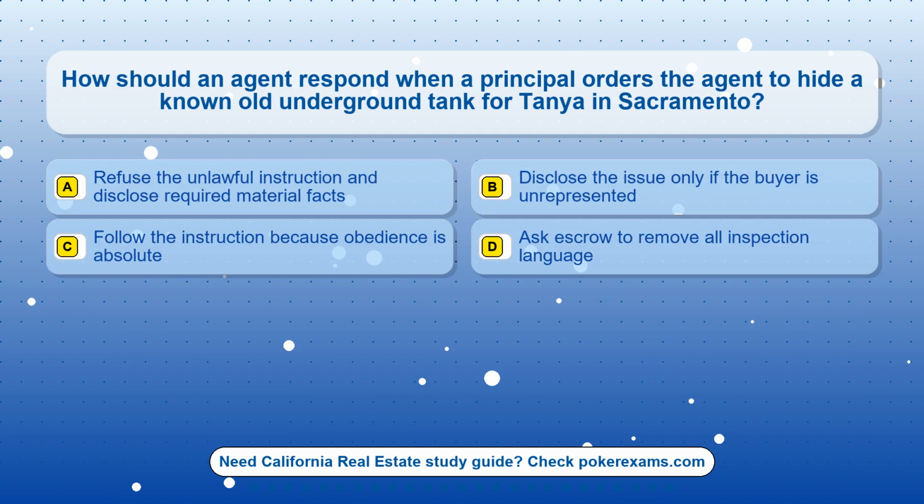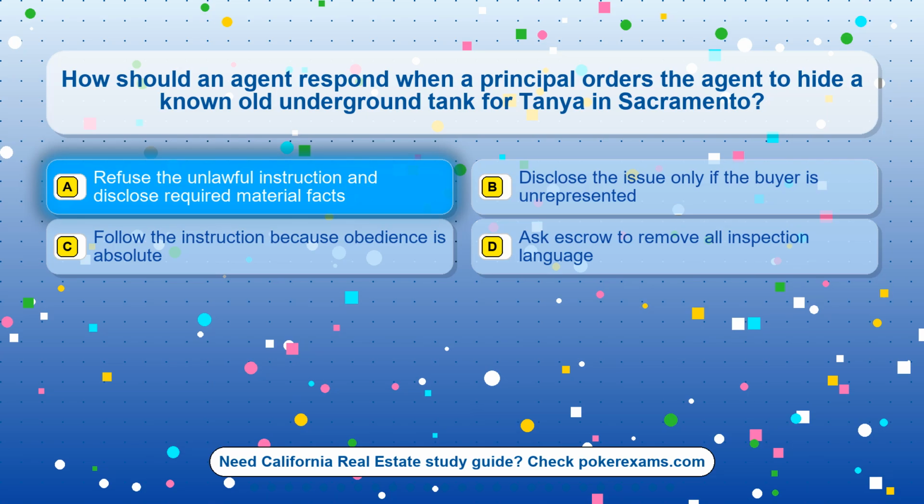Question 2. How should an agent respond when a principal orders the agent to hide a known old underground tank for Tanya in Sacramento? Option A. Refuse the unlawful instruction and disclose required material facts. Option B. Disclose the issue only if the buyer is unrepresented. Option C. Follow the instruction because obedience is absolute. Option D. Ask escrow to remove all inspection language.